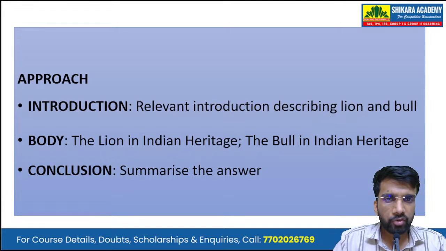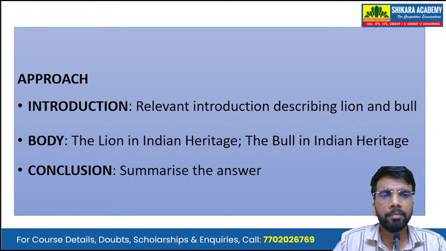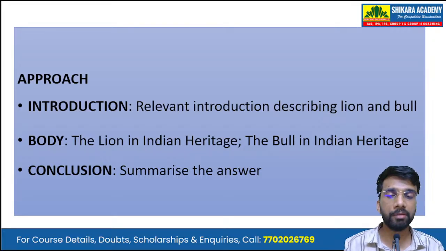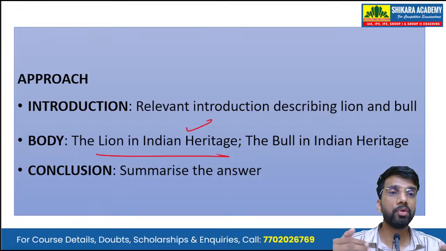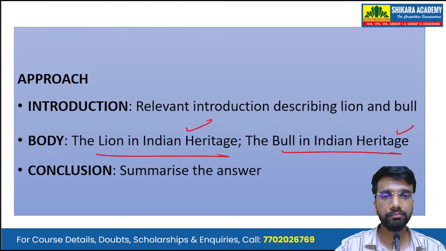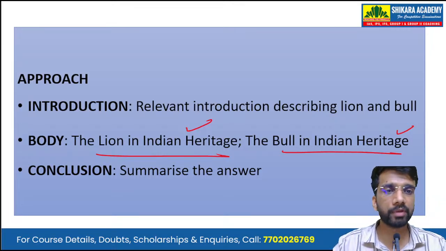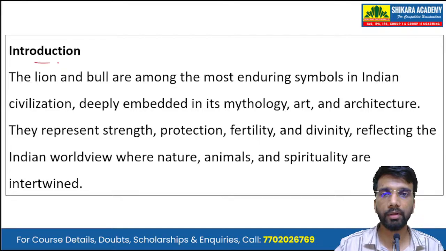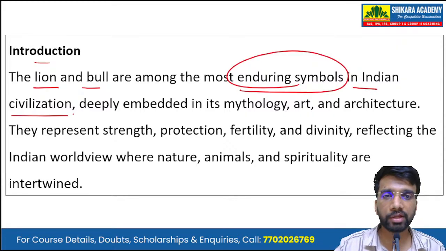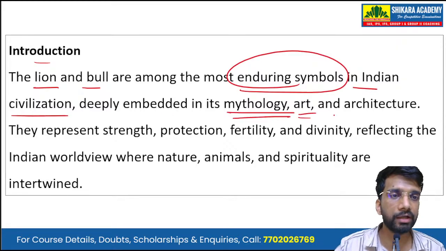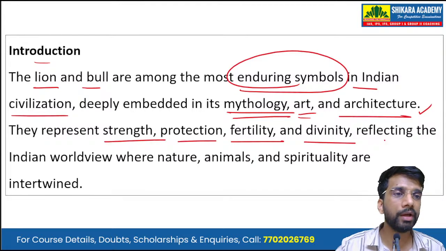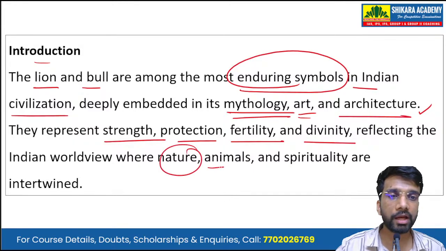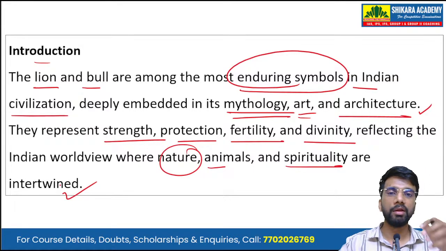Now, in such a question, we have to provide a relevant introduction describing the lion and bull in Indian heritage. Then, in the body, we write about the symbol of lion in Indian heritage and the symbol of bull in Indian heritage. And in conclusion, we will be summarizing the answer. So, starting with the introduction: the lion and bull are among the most enduring symbols in Indian civilization, deeply embedded in its mythology, art, as well as architecture. They represent strength, protection, fertility, and divinity, reflecting the Indian worldview where nature, animals, and spirituality are intertwined.